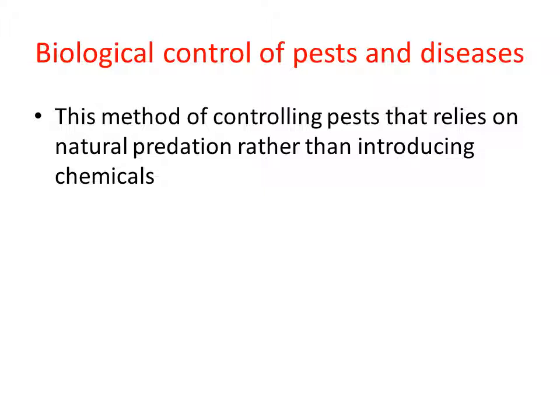In any ecosystem, one living organism depends on another as food. The best example is the beetle. The beetle is eaten by the frog, and the frog is eaten by the snake, right? When the frog number is more, the beetle number decreases, because the frog is a predator. It feeds on the beetle, right? So this is called the natural predation method.